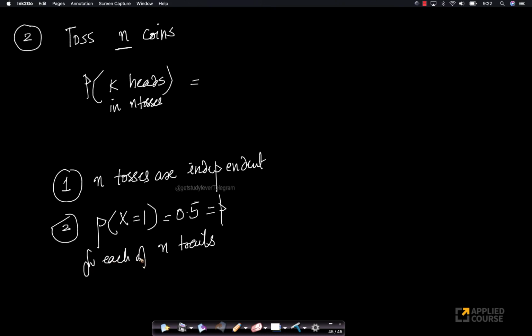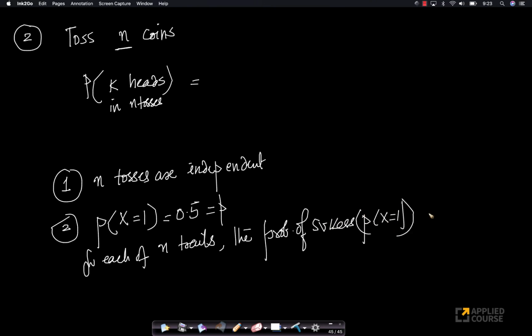For each of the n trials, the probability of success, which is nothing but the probability of x equals 1, remains the same. This is very, very important. The probability does not change.